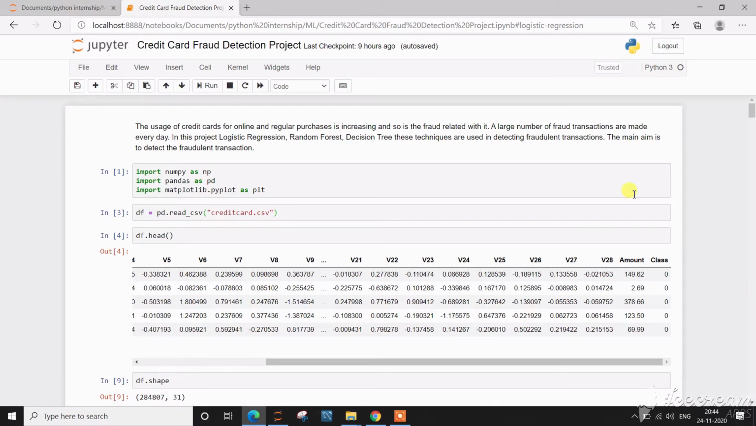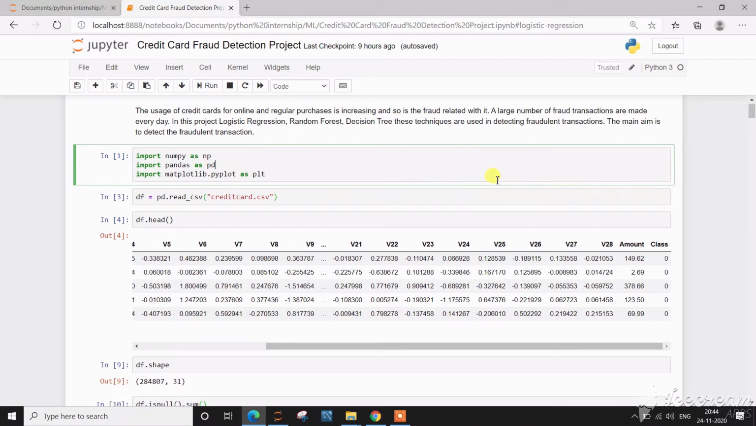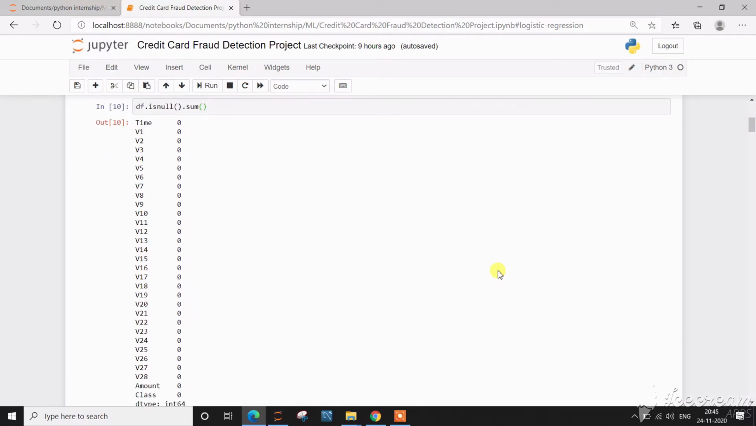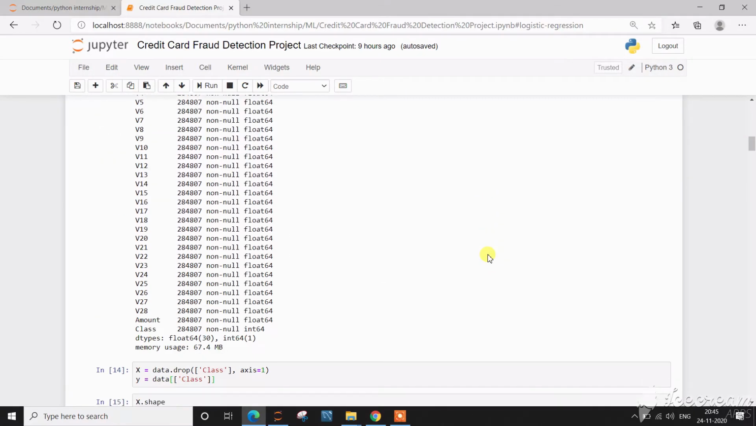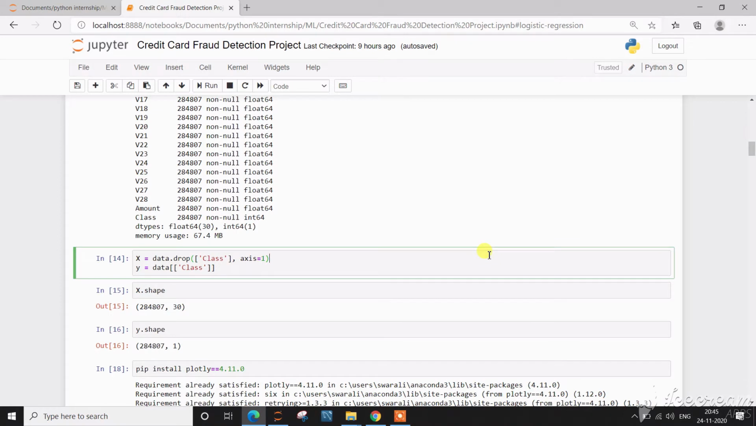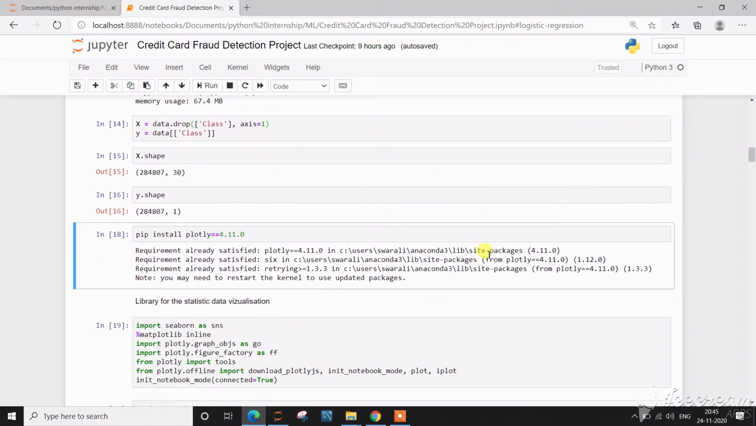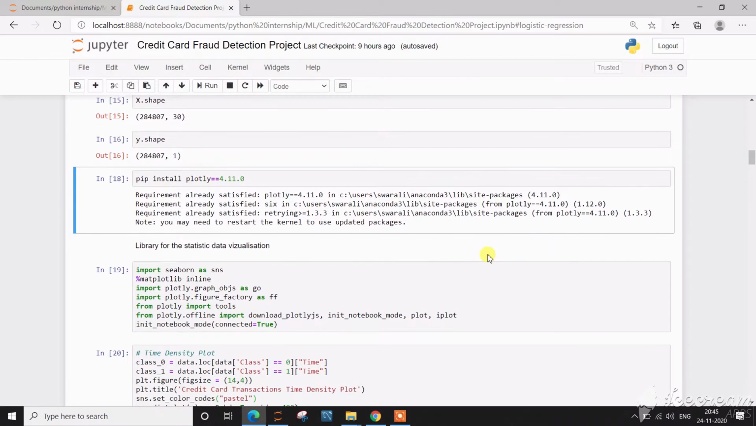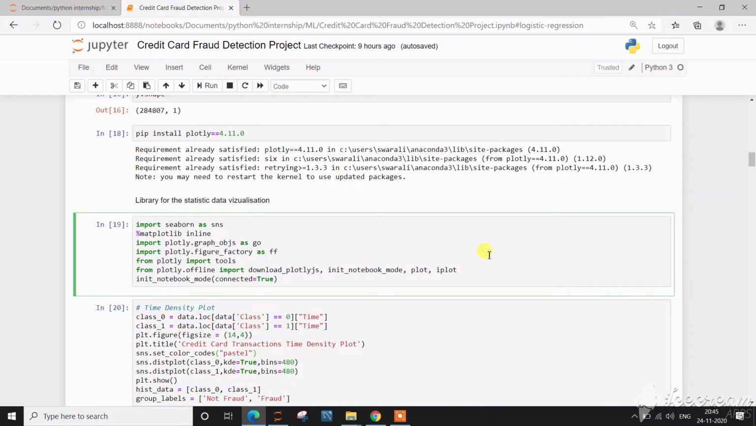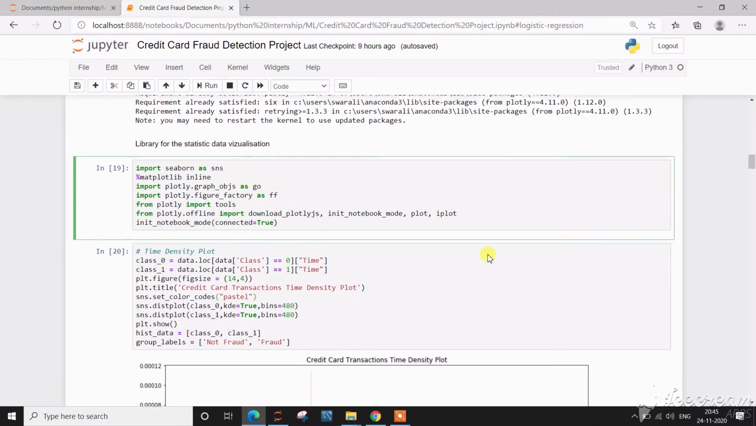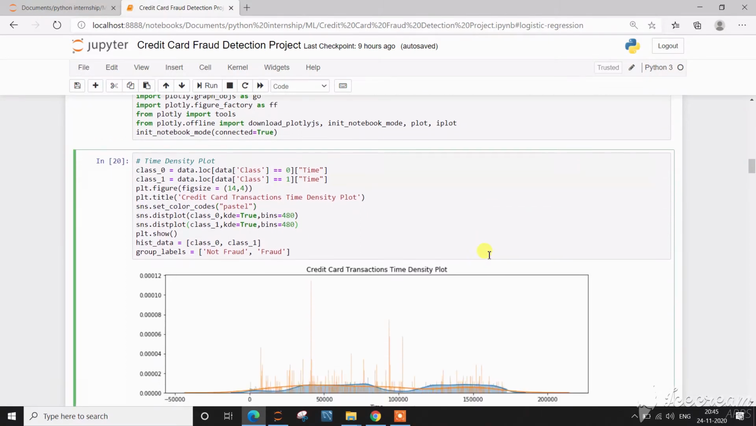Let's see the project. First, I have imported the libraries. Then I have loaded the data. This is our data. Then I have checked the shape, whether there is any null value, and information about the data. Then I have split the data into X and Y. Then for the visualization, I have installed the library with pip install plotly. For the statistical data visualization, these libraries I have imported.